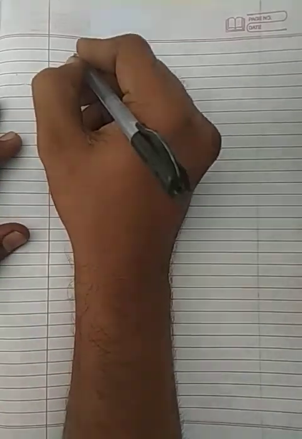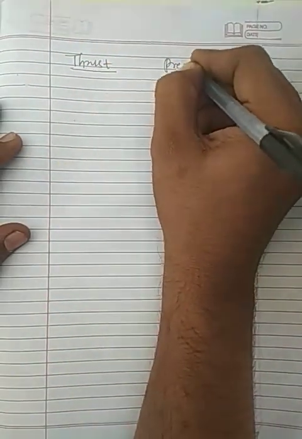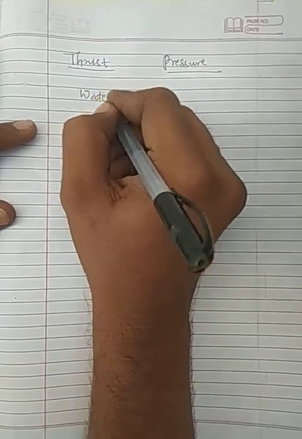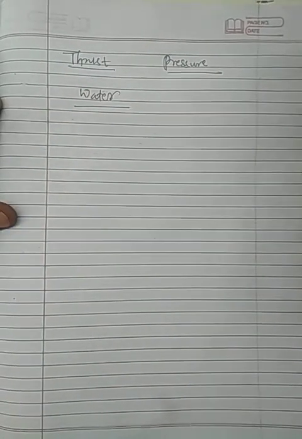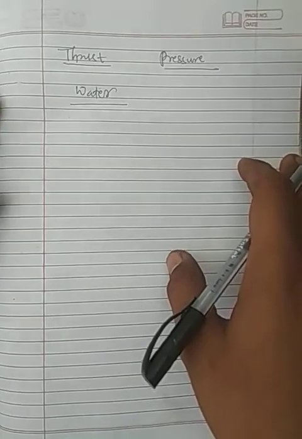Hello students, in our last lecture we have studied two new physical quantities which were thrust and pressure. In this chapter number 10, that is gravitation, today we are going to learn everything about water, or how does gravitation work in water, how can we swim, why every object doesn't float or sink in water.